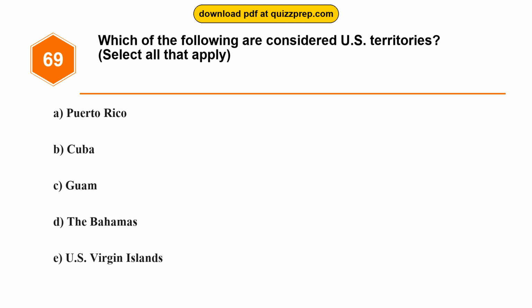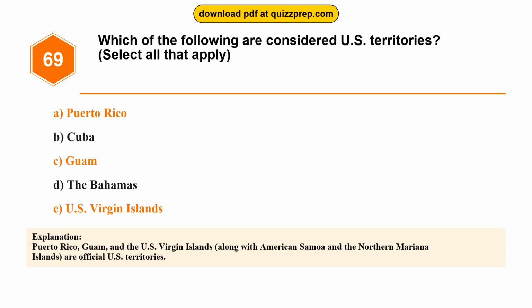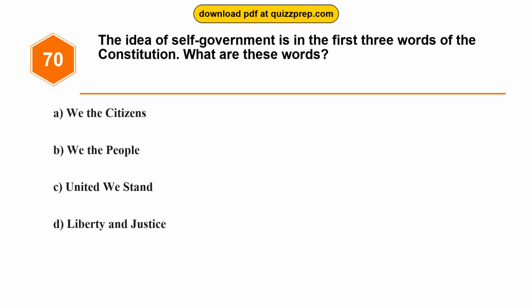Question 69. Which of the following are considered U.S. territories? Option A. Puerto Rico. Option B. Cuba. Option C. Guam. Option D. The Bahamas. Option E. U.S. Virgin Islands. The correct answers are options A and C and E. Puerto Rico, Guam, and the U.S. Virgin Islands, along with American Samoa and the Northern Mariana Islands, are official U.S. territories.